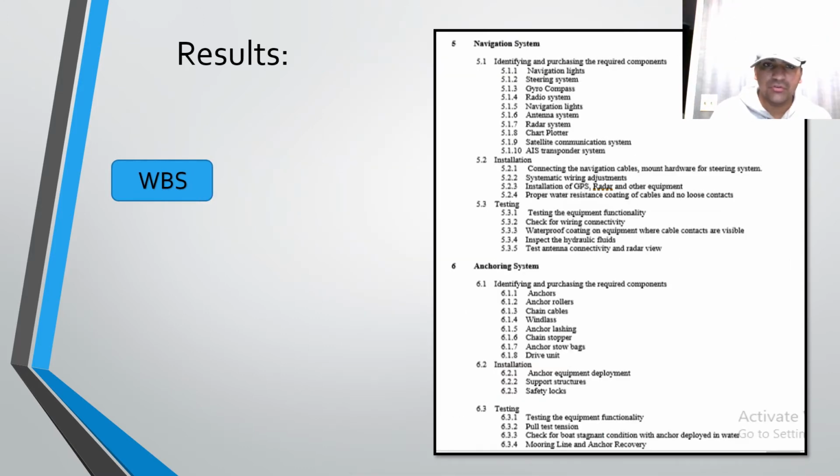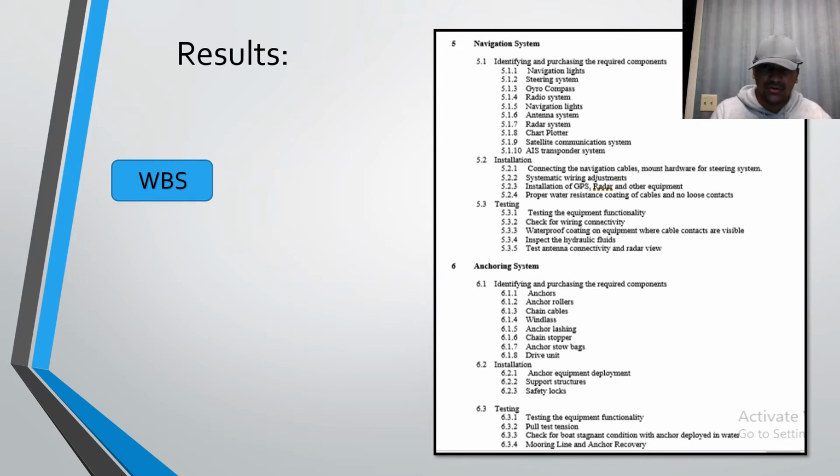As you can see, the fifth component in this work breakdown structure is the navigation system. Some of the components in the navigation system are navigation lights, steering system, gyro compass, radio system, chart plotter, and AIS transponder system, etc. Also, we have the work of installation and testing of those components in the navigation system.